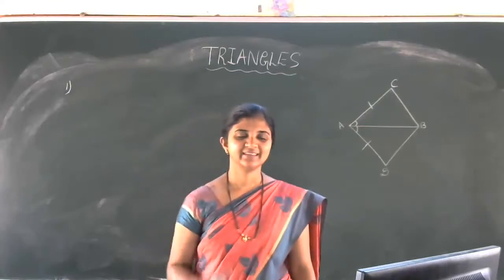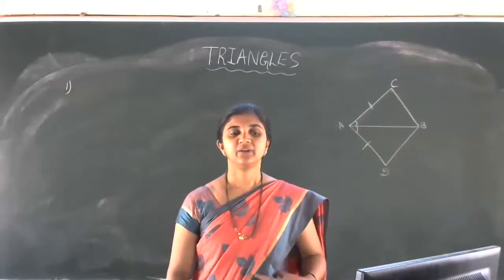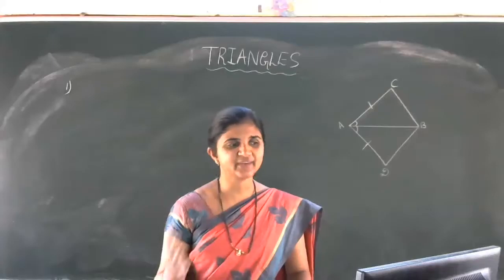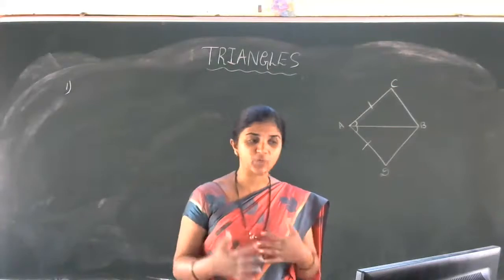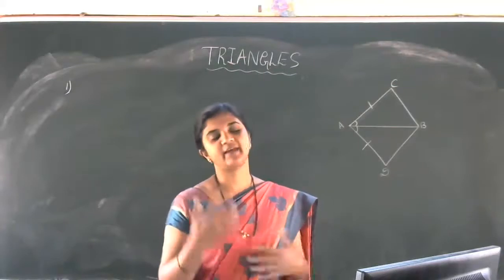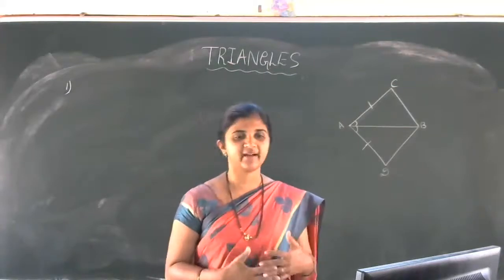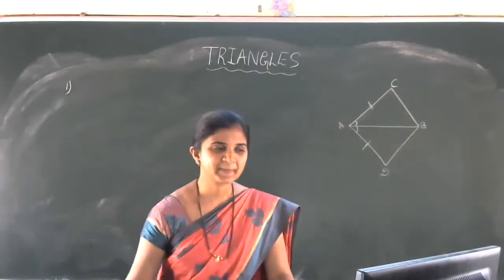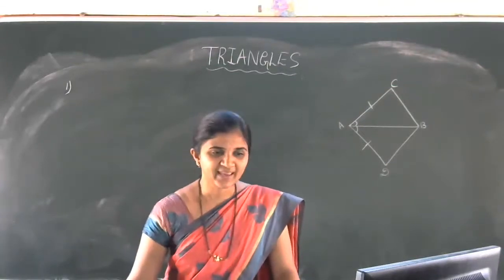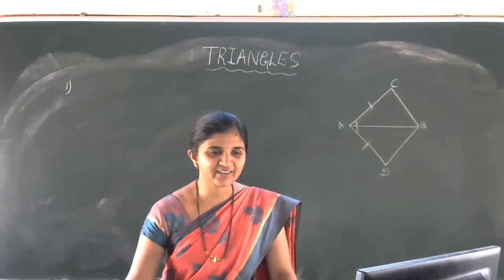Two triangles are congruent if any two pairs of angles and one pair of sides are equal. Not pair. Any two angles and one side of one triangle are equal to any two angles and one side of another triangle. Yes. Okay, is that clear? Yes, we got the answer.